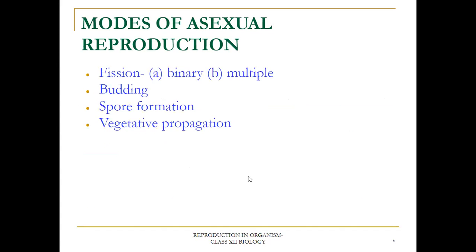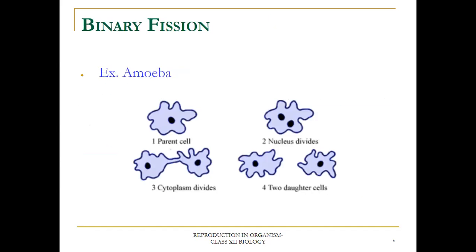Modes of asexual reproduction are fission. There are two types of fission, binary fission and multiple fission, then budding, spore formation, vegetative propagation. So an example of binary fission is amoeba. Here the parent cell is shown, and then its nucleus gets divided, then the cytoplasm gets divided, and then two daughter